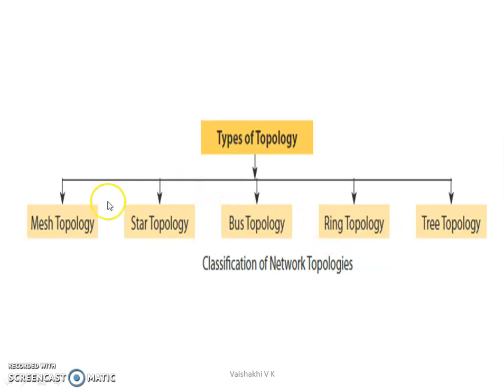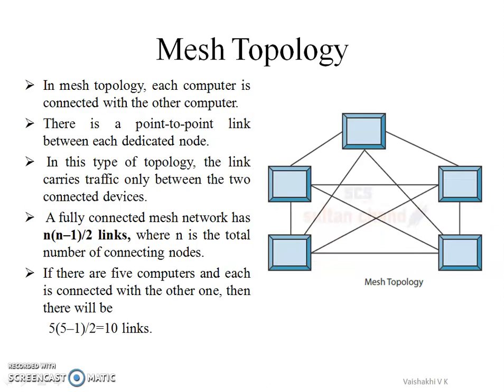There are different types of topologies: mesh topology, star topology, bus topology, ring topology, and tree topology. Let us see what is a mesh topology. In a mesh topology, each computer is connected with each other and there is a point-to-point link between each computer or dedicated nodes. In this type of topology, the link carries traffic only between two connected devices. In the rest of the links, there is no traffic.